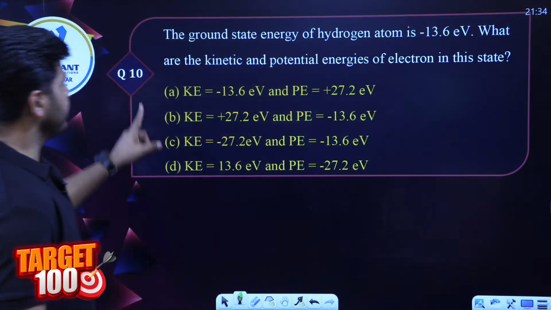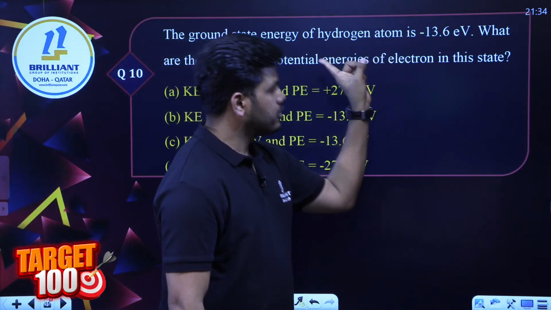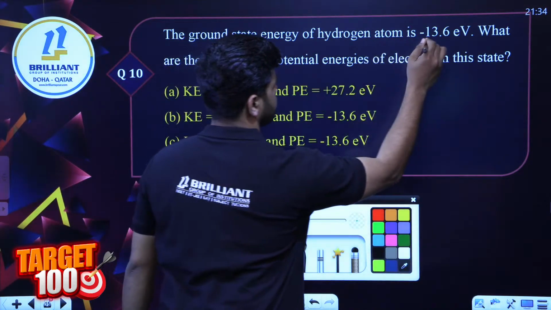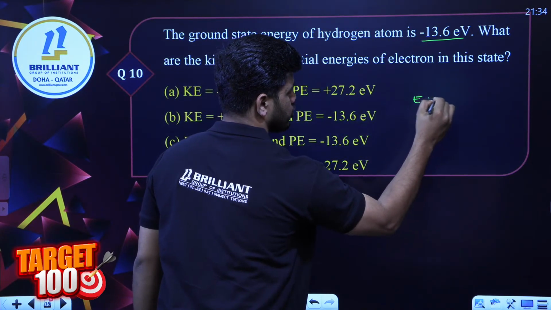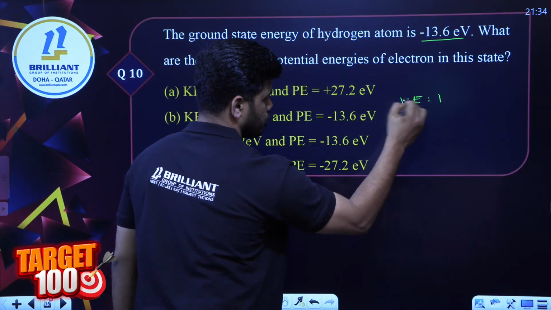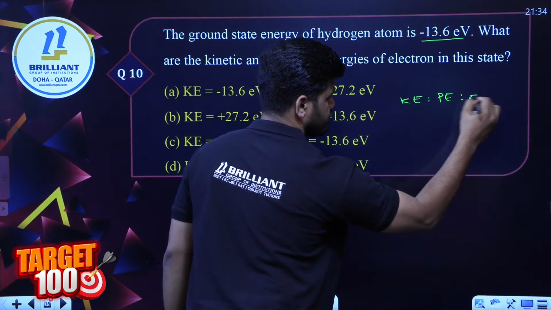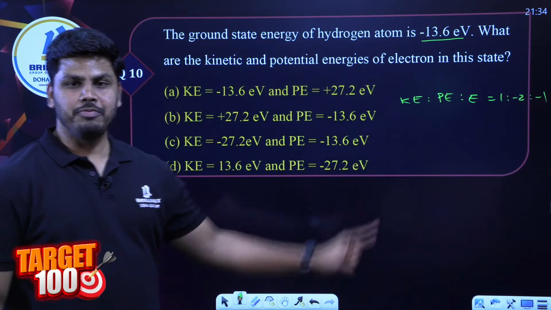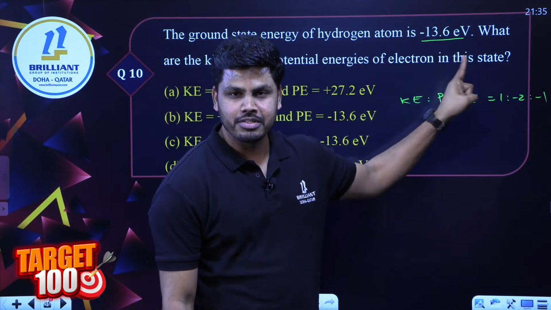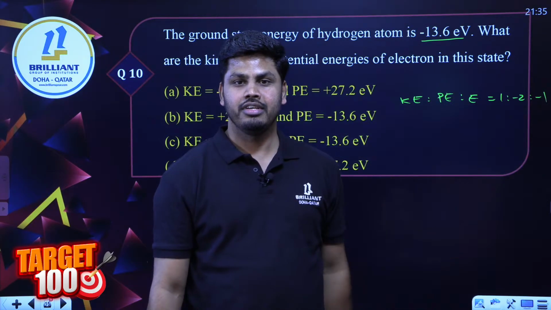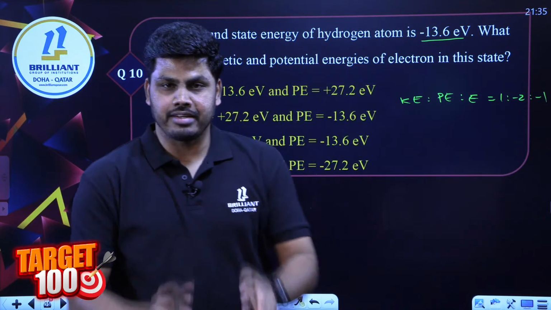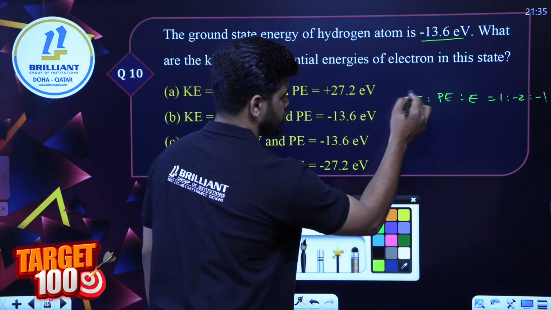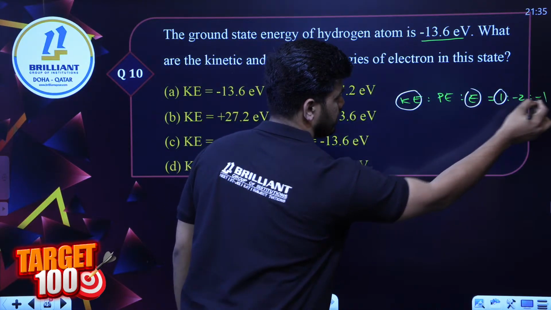Okay. So here we are given the total energy. Total energy is minus 13.6. We know total energy, kinetic energy and potential energy are in the ratio 1 is to minus 1 is to 2, that is, total energy to kinetic energy is 1 is to minus 1. If your total energy is minus 13.6, what should be your kinetic energy? Kinetic energy will be just positive of that.